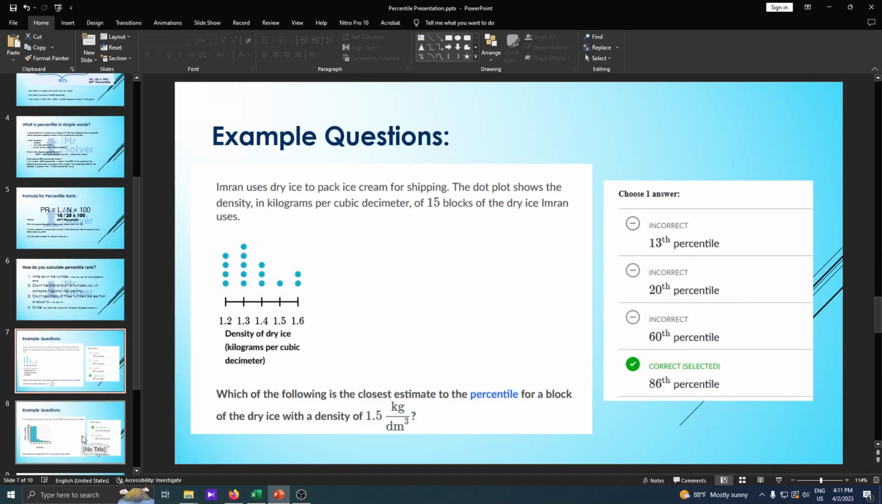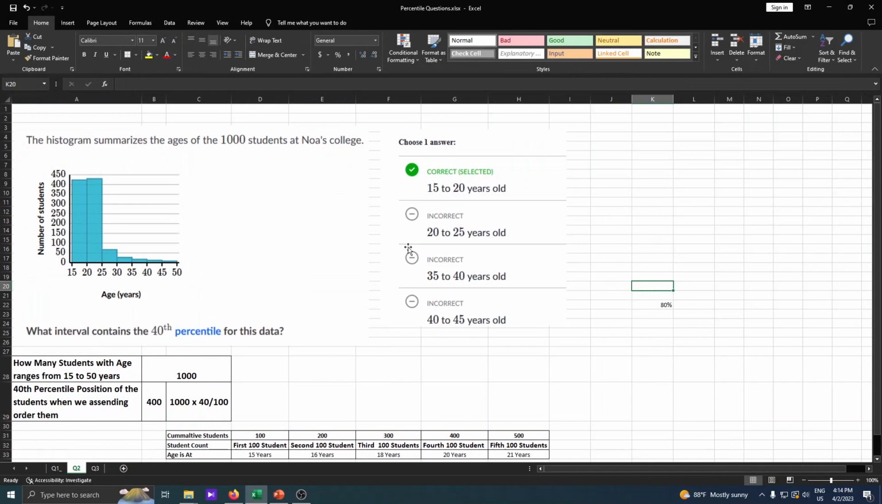Let's come to the second question. The histogram summarizes the ages of 1000 students at a Nova college. We have 1000 students with ages ranging from 15 to 50 years. The question is, what interval contains the 40th percentile for this data set? The intervals are 15 to 20, 20 to 25, 25 to 30, and 35 to 40.